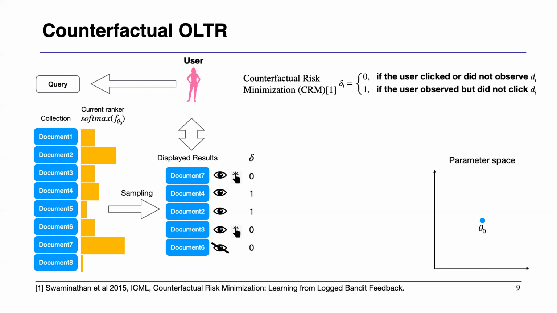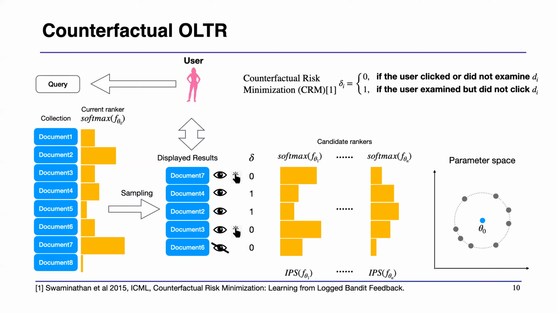By the way, we made an assumption that the user always examines documents from top to bottom and abandons the search engine after the last click. So we can guarantee that the documents above the last click have been observed by the user, and documents below the last click are not. In fact, this assumption is very common in online learning to rank tasks.